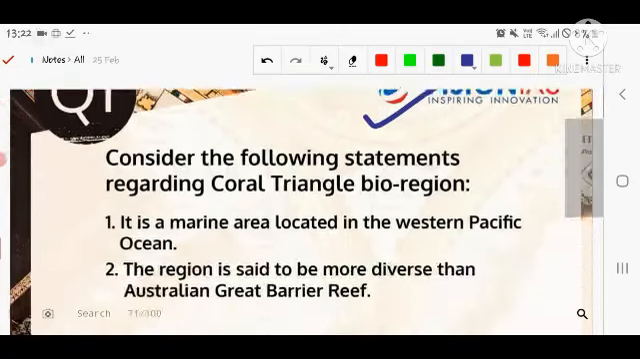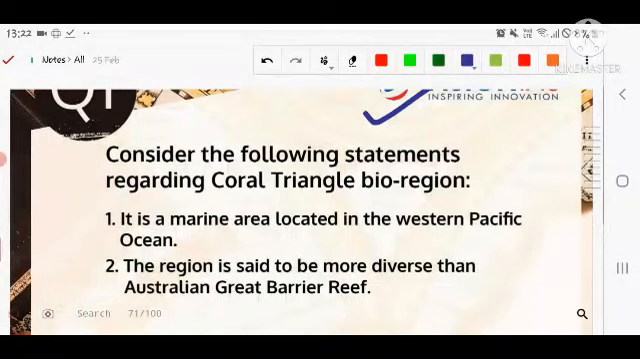Let's discuss the first question. The first question is related to the geography section. That is an unusual question, because the first question is always positive. And this question is related to the coral triangle bioregion.